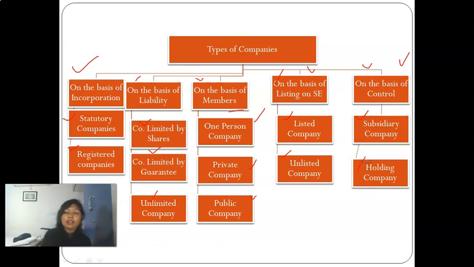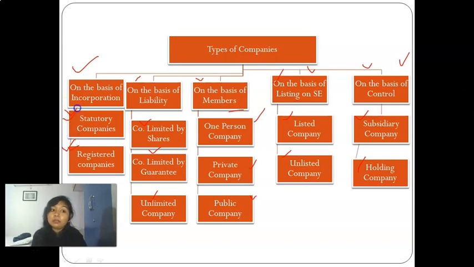So right now I'm giving you just a brief, and then we'll be studying it one by one in detail. First is on the basis of incorporation. As I already told you, the company needs to be incorporated under the Companies Act 2013 to be governed by this act, and such a company is called a registered company.